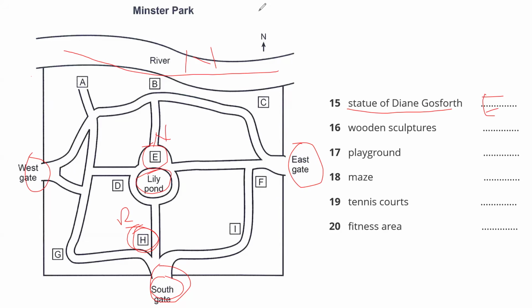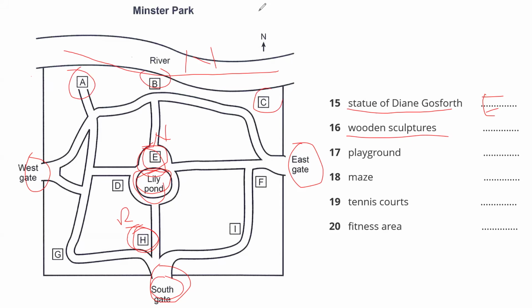Almost in the center of the park. They stressed that it's almost in the center of the park. So now this is the center as well, almost. Not the center, but almost the center of the park. Much more visible. There's a new area of wooden sculpture. All right, we heard about wooden sculptures, which is on the riverbank. So it means my answer can be A, B, or C.